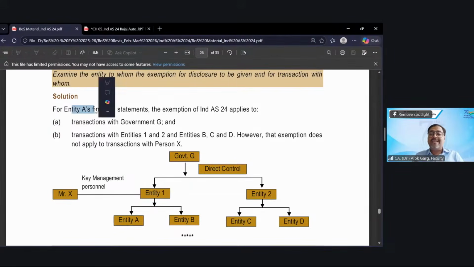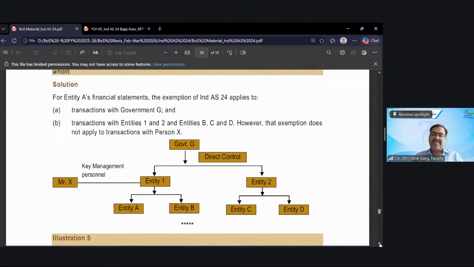So for entity A's financial statements, the exemption applies to transactions with government. If entity A has any transaction with government, it is exempted. And entity A's transactions with entity 1, entity 2, B, C, and D are also exempted. But the exemption does not apply to transactions with person X. Is that clear?